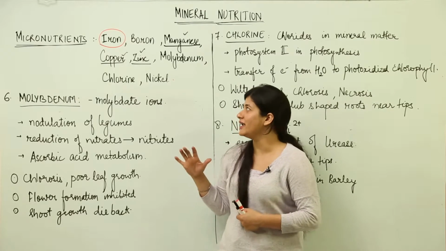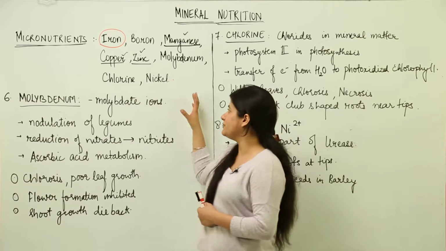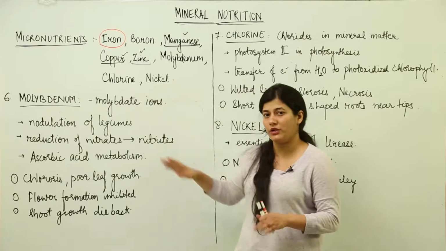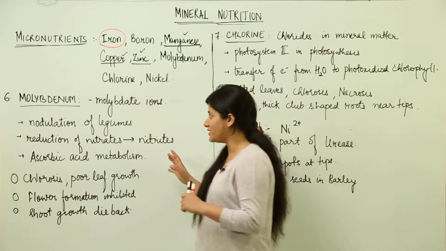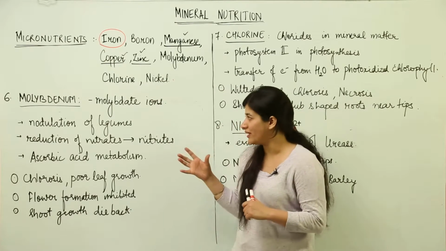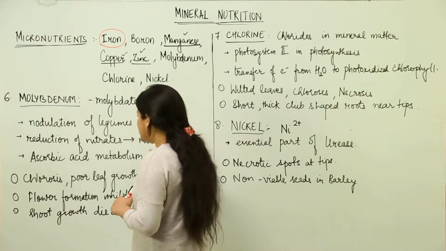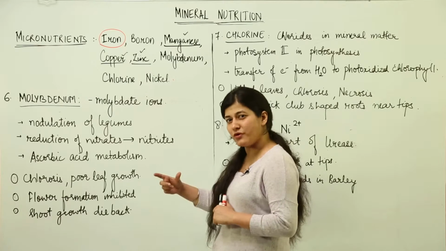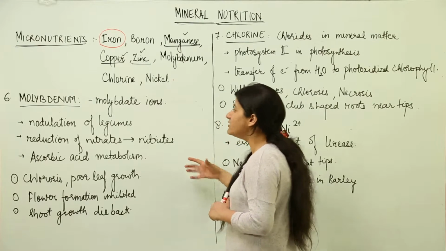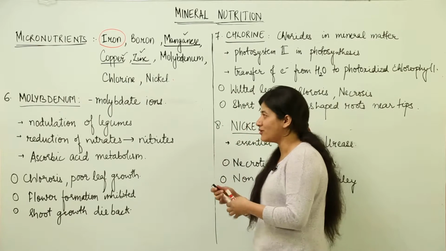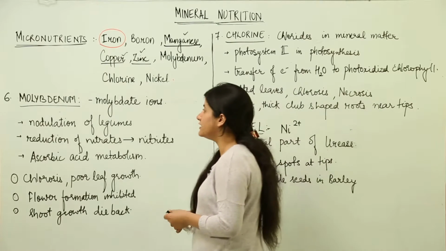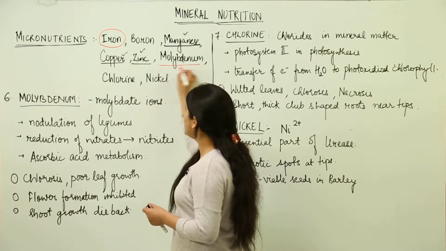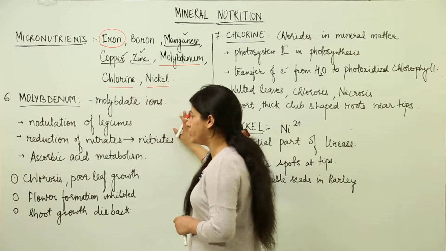Now with an understanding of the role of molybdenum, chlorine and nickel, we are going to wrap up mineral nutrition. It is a long topic, and I know it is quite difficult to cram the things, but try to understand it from the plant's point of view, how important it is for the plants. Maybe you realize some importance and it will be easier for you to learn it. Now we are going to deal with molybdenum, chlorine and nickel individually.